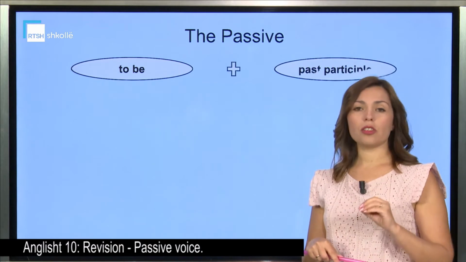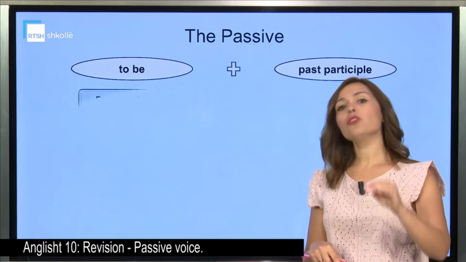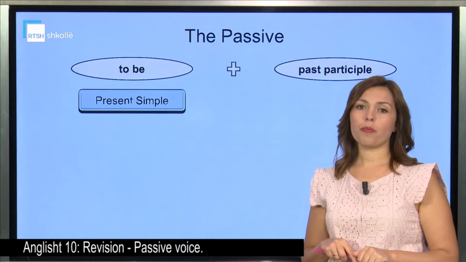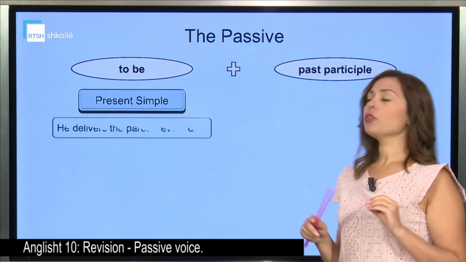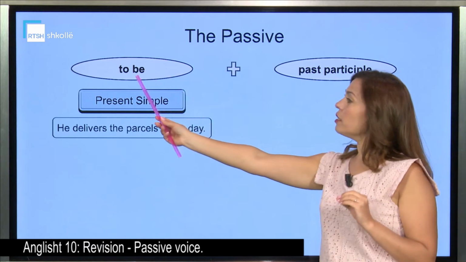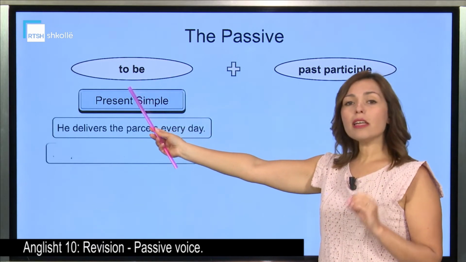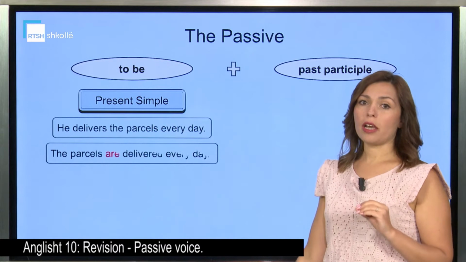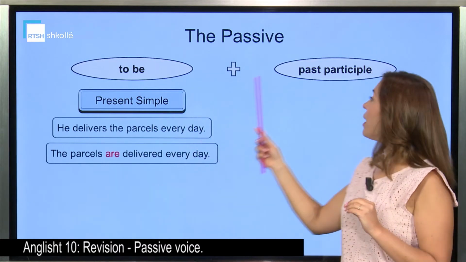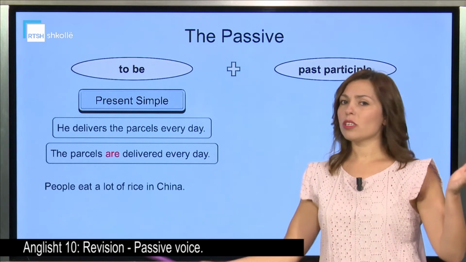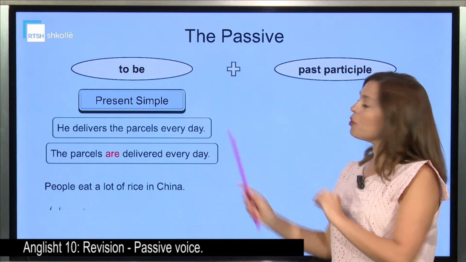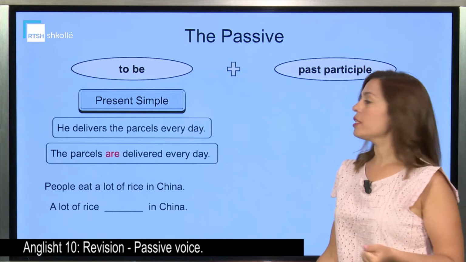All right, let's be now more specific on how the passive is formed and how we are going to change it from the active into the passive form. So, we are going to put the verb to be in the tense needed every time and the main verb in the past participle. What is that? Let's be specific for you to understand what we're saying.